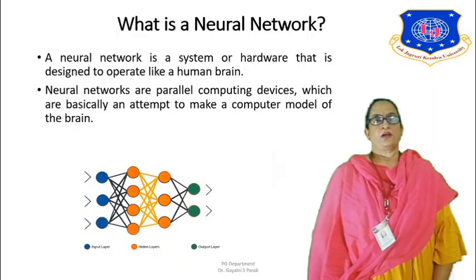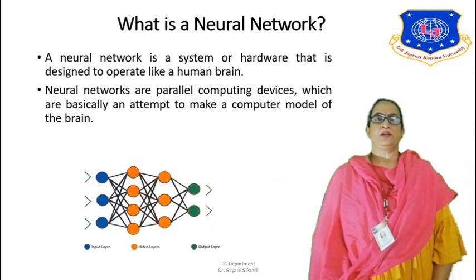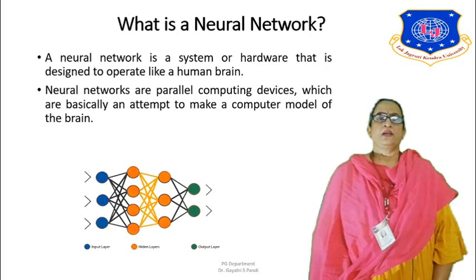A neural network is a system, or it could be hardware, that is designed to operate like a human brain. The intention in designing the neural network was that it works very much like a human brain, the way the human brain thinks. Neural networks are parallel computing devices, an attempt to make a computer model of a brain.